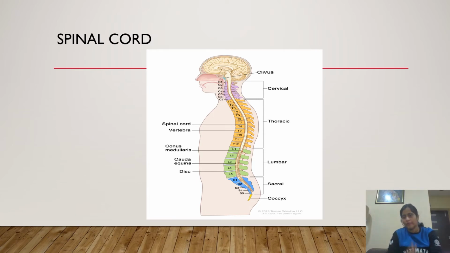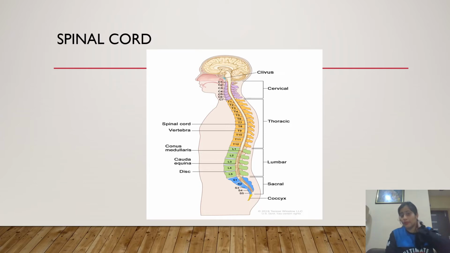So these are bundles of nerves which start from the lower portion of the brain to the lower back portion of our body. These bundles of nerves constitute the spinal cord. See, you have cervical pain.